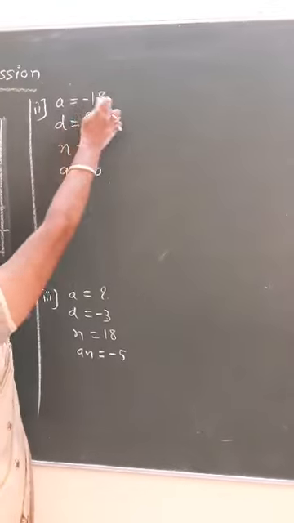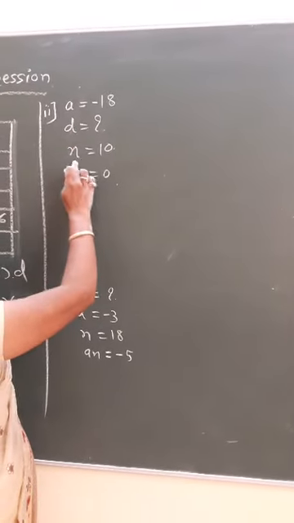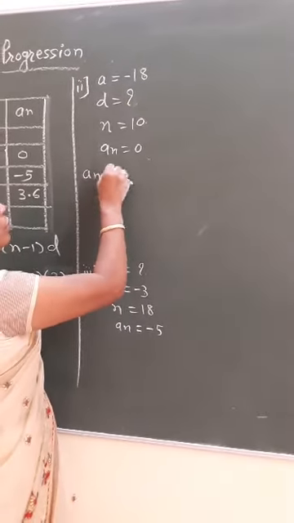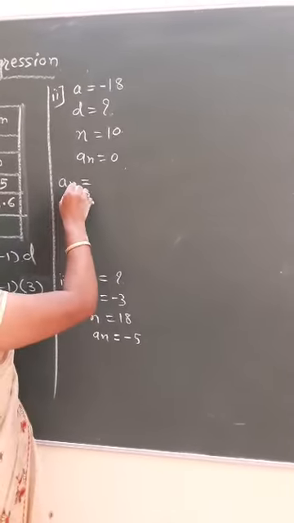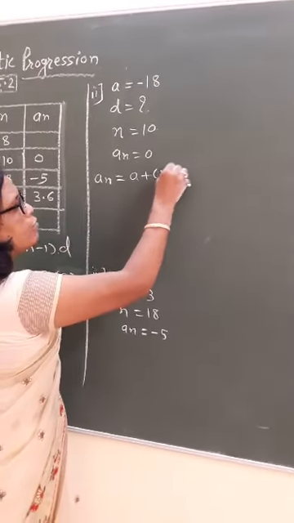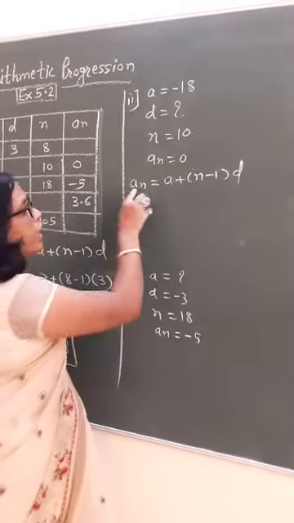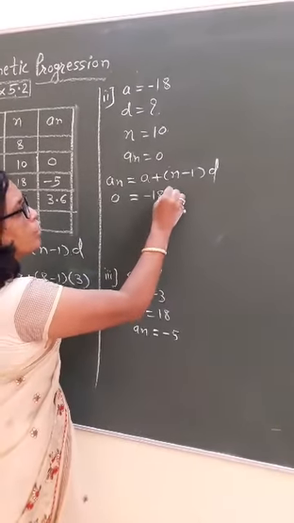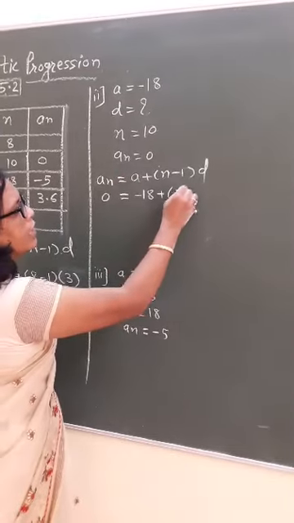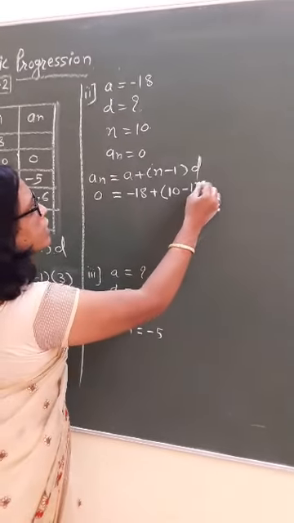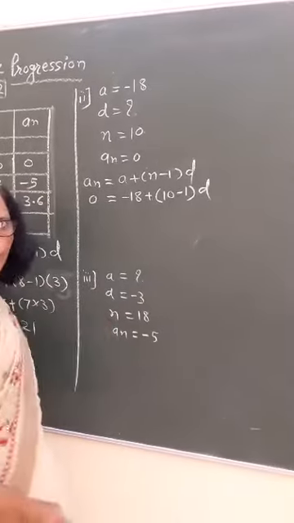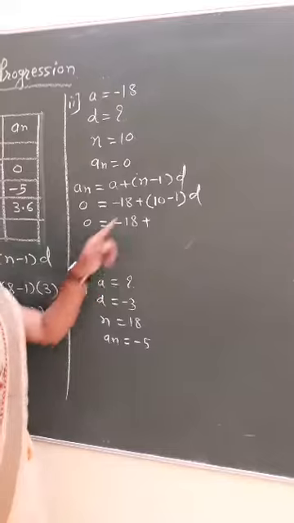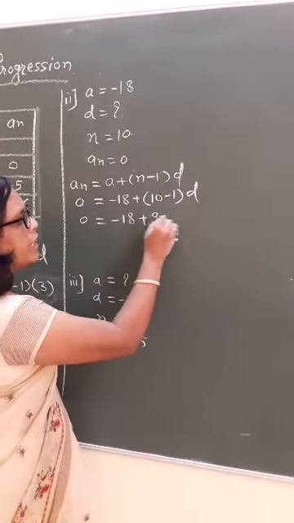Second problem: a is given as minus 18, d we have to find, n is equal to 10 and An is equal to 0. We know the formula for the nth term: An is equal to a plus (n minus 1) into d. An is 0, which is equal to a, minus 18, plus what is the n term, 10 minus 1, and d we have to find. So 0 is equal to minus 18 plus 10 minus 1, which is 9d.